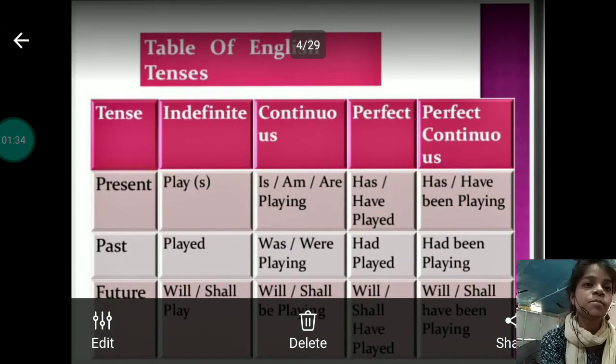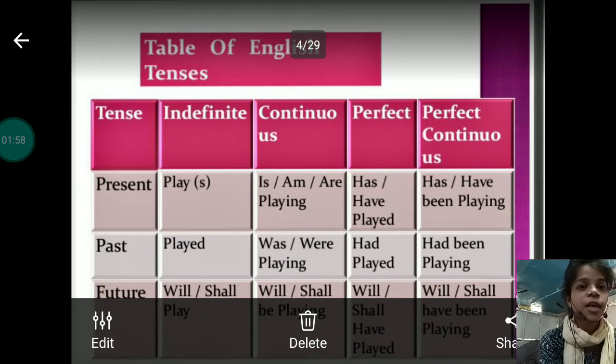So if there are three tenses and four subcategories, that means there are a total of 12 sentence types that can be formed using all the tenses. So here is a table describing how each and every tense sentence can be formed.